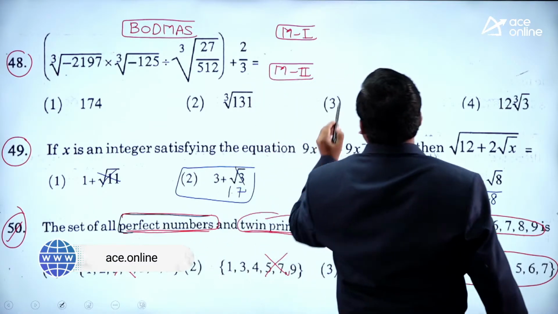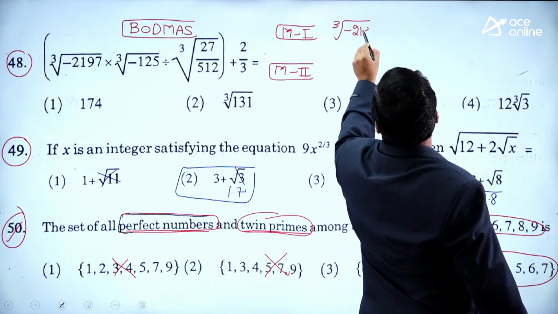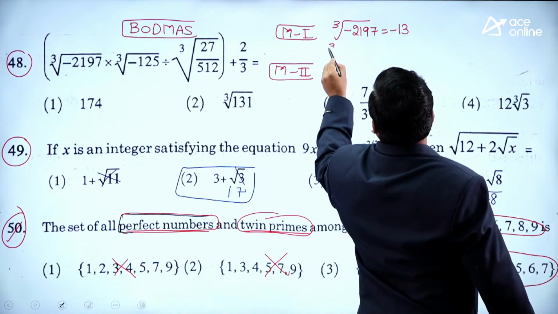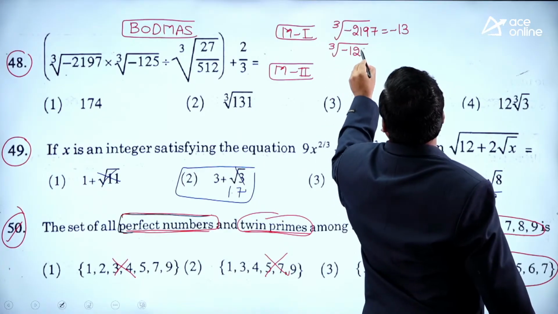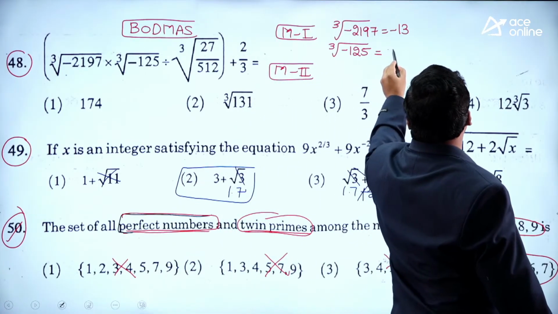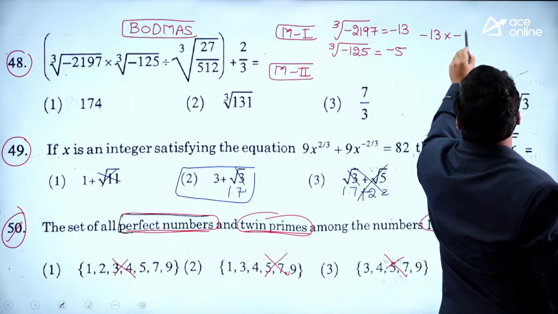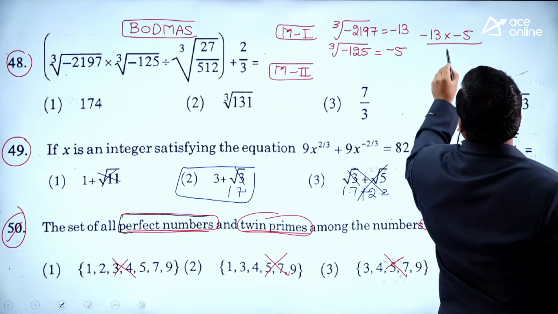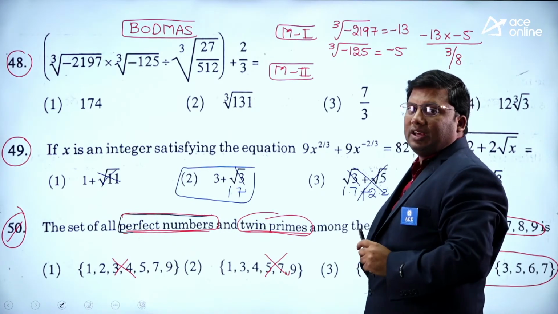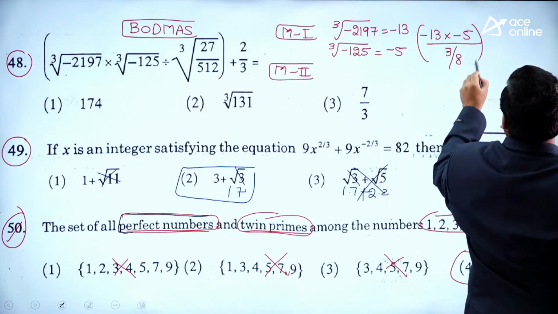What is there? Cube root of minus 2197. You need to be good in cube roots. It is minus 13. Cube root of minus 125: 5 cube is 125, and minus is there, so it is minus 5. So this will become minus 13 into minus 5 divided by cube root of 27 by 512, which is 3 by 8 whole cube. 3 cube is 27, 8 cube is 512.